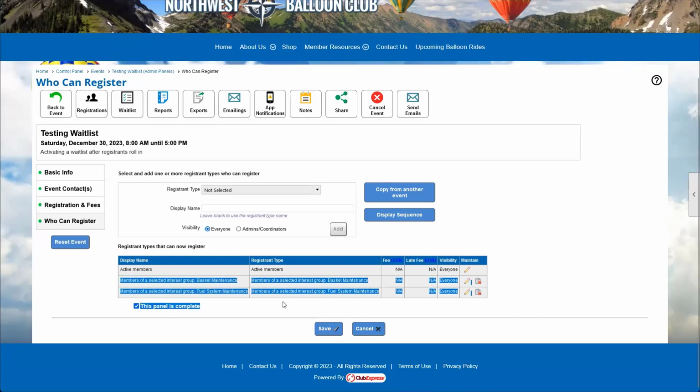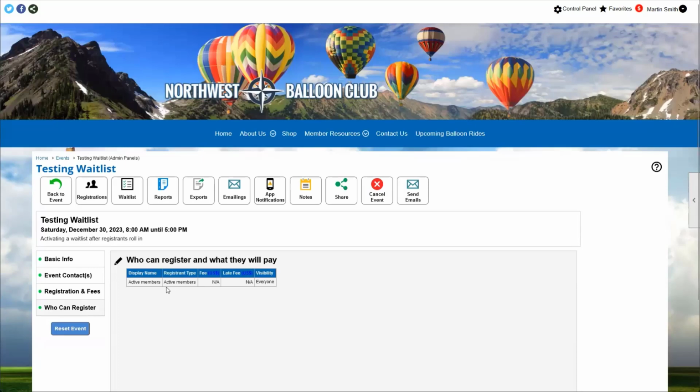And if we make those the only available options, then only members who are in those interest groups would actually be able to sign up for this event. The event would be visible, but only people in those interest groups would be able to sign up. So those are the two different ways you can configure an event to take advantage of the information in your interest module. The last thing I'll show you is our membership directory module.